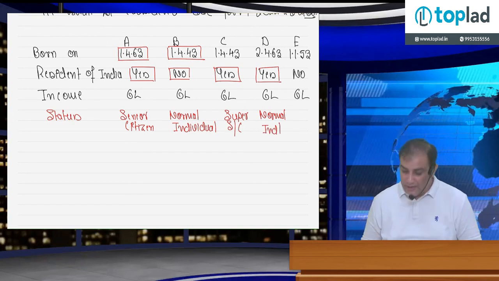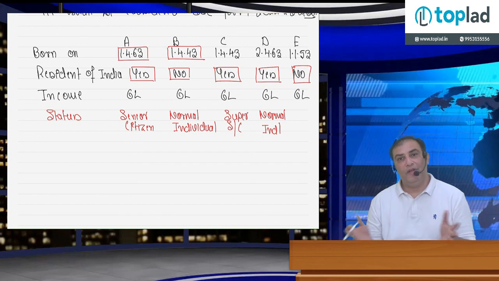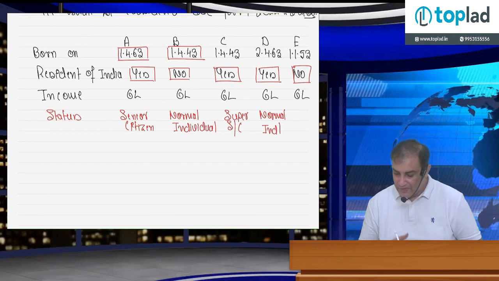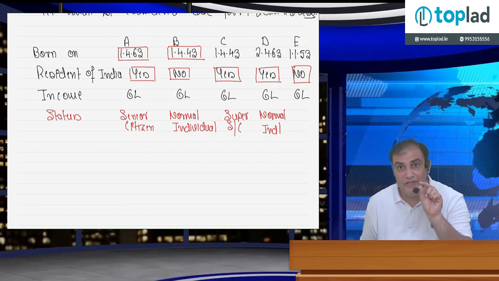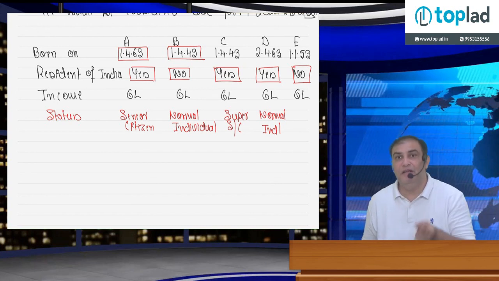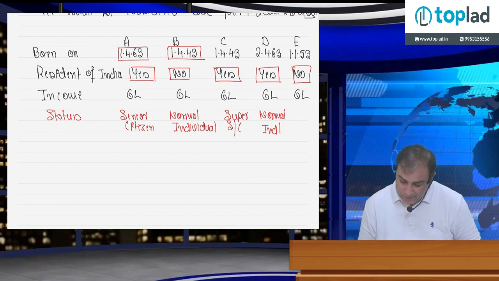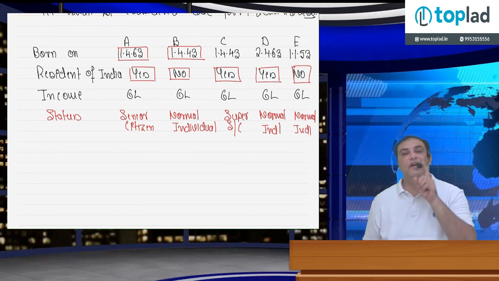Mr. E, is he resident of India? Answer is no. Forget the age now. Age is approximately 70 years, but because he is non-resident, we cannot consider him as senior citizen. He is normal individual. Is it clear? This is a very important point here.